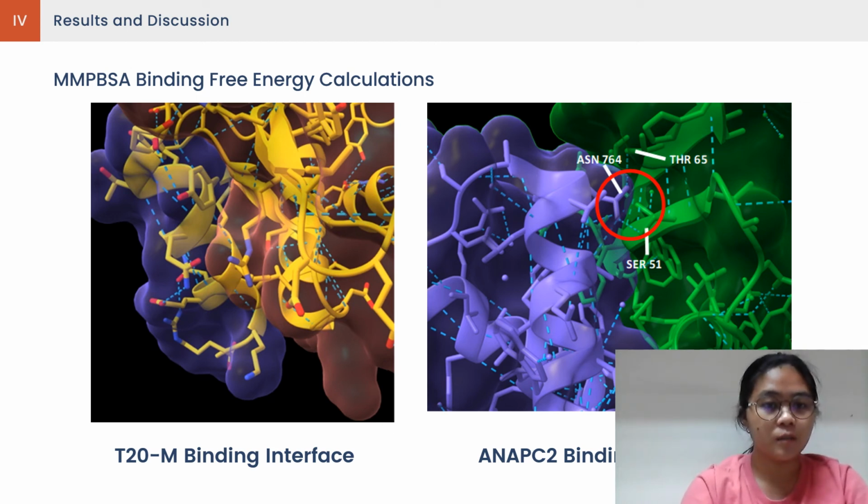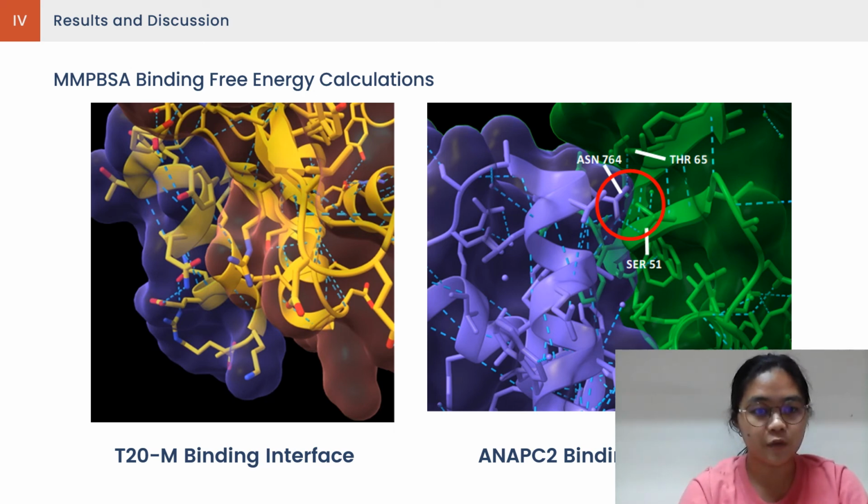On the other hand, upon inspecting the interacting residues of NAPC2 to UBE2C, it can be seen that the T20M complex lacks the crucial hydrogen bond interaction between asparagine 764 and serine 51 and threonine 65 at the binding interface. This is important because hydrogen bonds between proteins and any ligand provide direction and specificity to the interaction, which increases the binding affinity between the two molecules and provides selectivity in the interaction, which is crucial in creating ligand therapeutics.